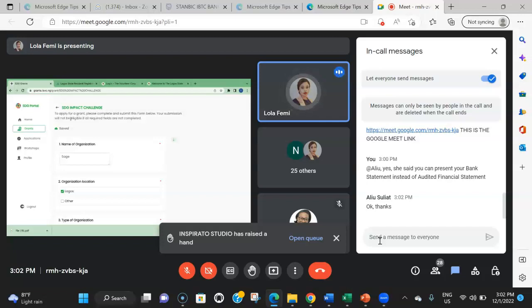But please remember that the deadline is the 7th of December. It was the 30th of November before, but we wanted to give everyone enough time to apply because we kept getting requests. But it's now the 7th of December and there will be no more extension. So you have to start and complete your application within that timeline.